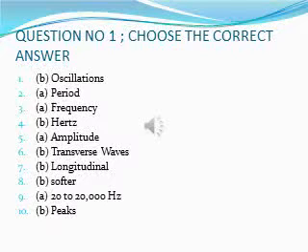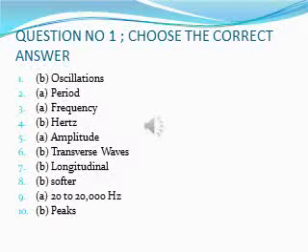Number 5. The loudness of a sound produced by a vibrating body depends upon dash. A. Amplitude. B. Oscillation. C. Frequency. D. Wavelength. Answer is A. Amplitude. Number 6. Waves that travel perpendicular to the direction of oscillation are called dash. A. Longitudinal wave. B. Transverse wave. C. Vibration. D. Pulse. Answer is B.